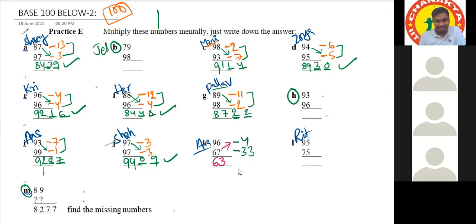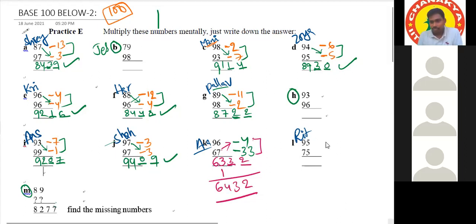So 2 places are reserved. Sir, it should be 64. Oh, yes, sir, 63. Carry on. So now we have to multiply 4 into 33, which is 132. So we'll take 1 as carry and 3 to here. 3 four times, correct? Yes, sir. So 3 to here and 1 below 3. So our final answer will be 6432. Correct.